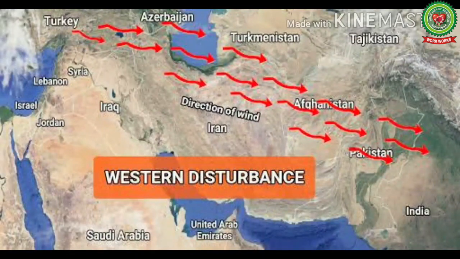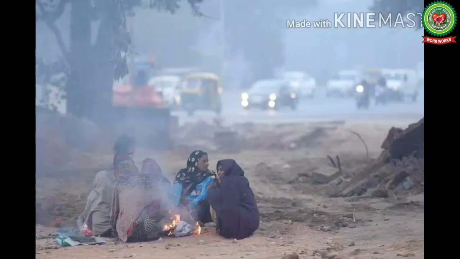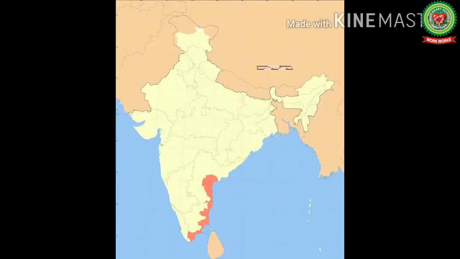Except the coast of Tamil Nadu, most part of India remains dry during winter. See students, the western disturbances are followed by very cold weather and fog. Except the coast of Tamil Nadu, most part of India remains dry during winter.